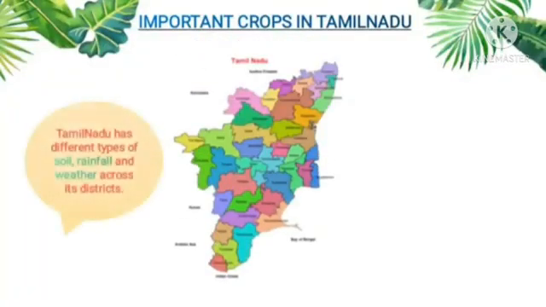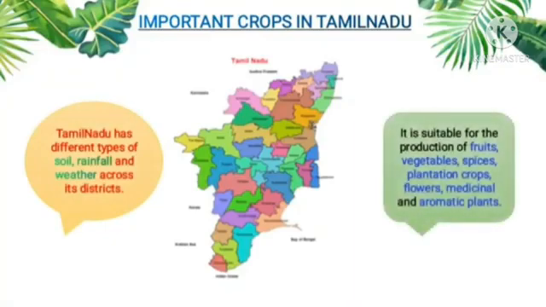Next, we will see the important crops in Tamil Nadu. Tamil Nadu has different types of soil, rainfall, and weather across its districts. It is suitable for the production of fruits, vegetables, spices, plantation crops, flowers, medicinal, and aromatic plants. So, children, this state is suitable for producing fruits, vegetables, spices, flowers, medicinal plants, and aromatic plants.